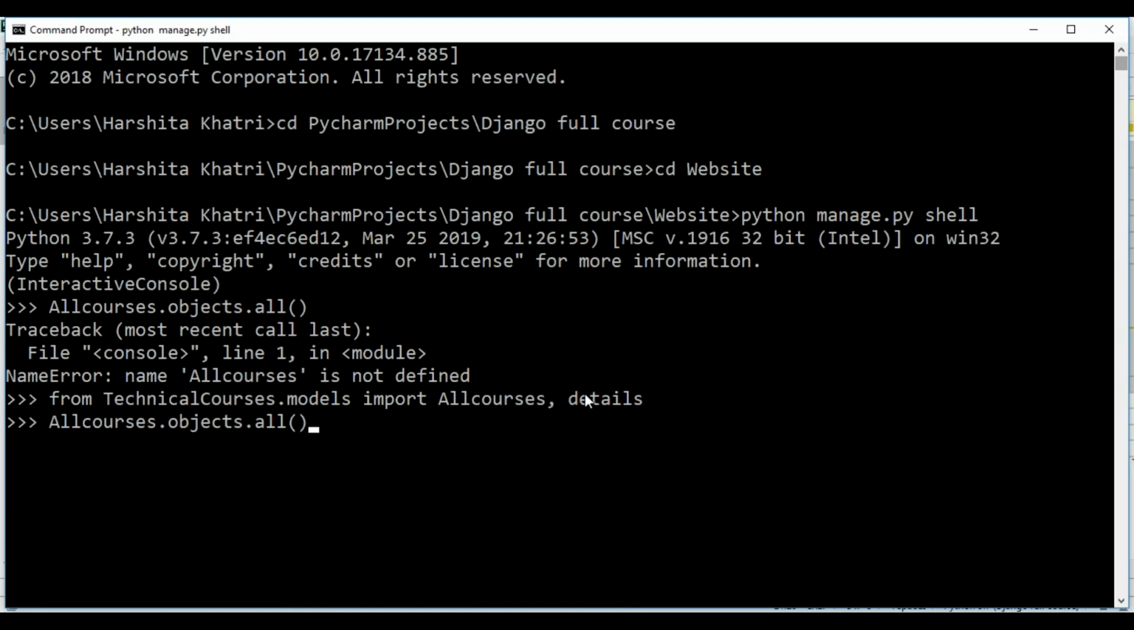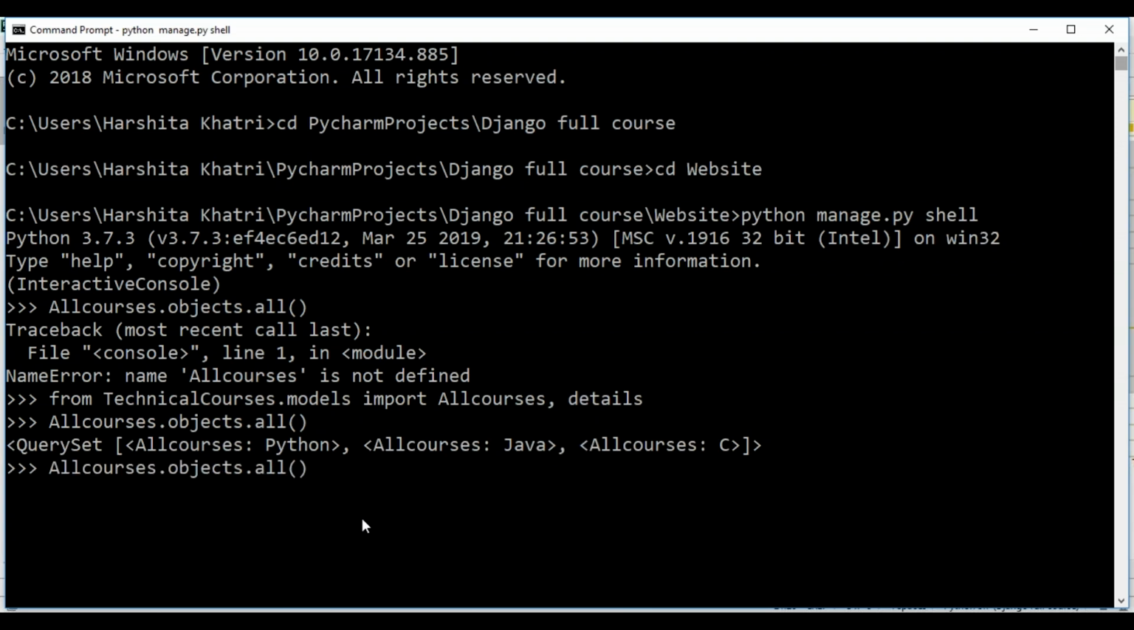After this, I'll just run the command allcourses.objects.all. As you can see over here, I have 3 objects, which are Python, Java, and C. Now, like I've already shown you before, in case I want to retrieve just one object which is present in my class, all I have to do is type in the same command, which is allcourses.objects, and instead of the all method, I'll have to use the get method, and I'll just specify the primary key to be 1, and then I'll hit enter. So as you can see, the object whose primary key is 1 is Python.